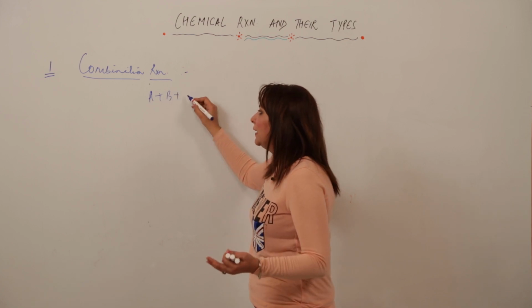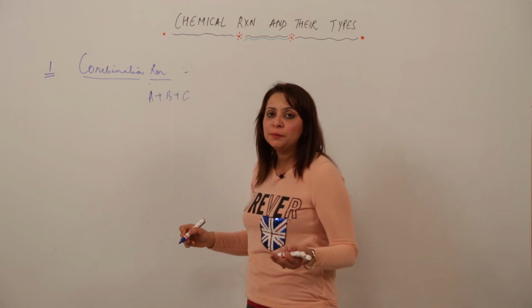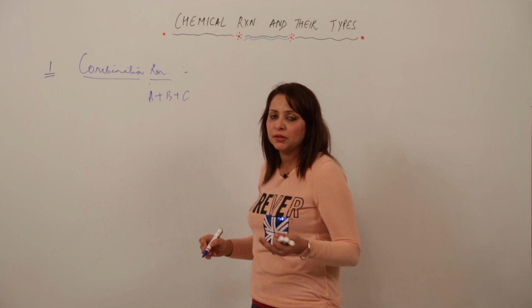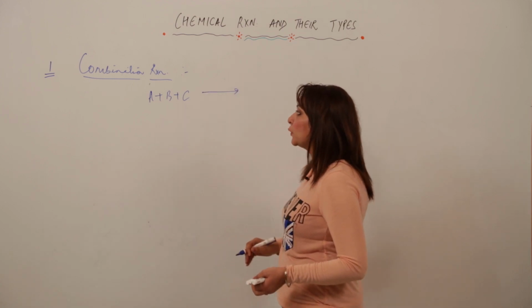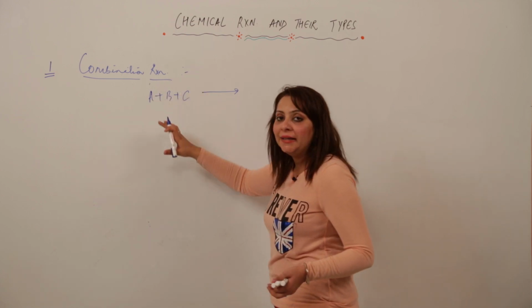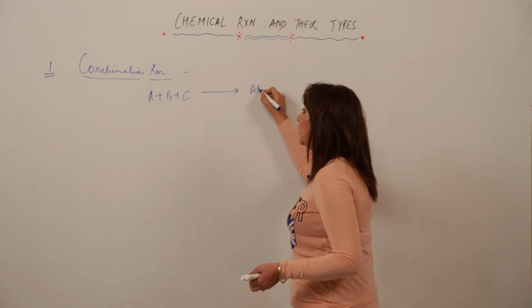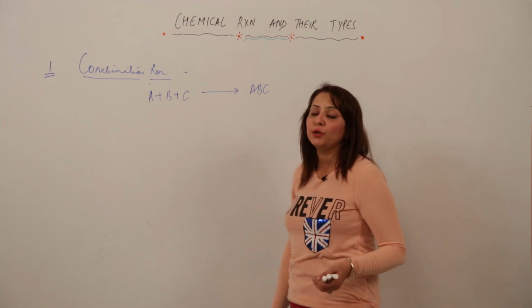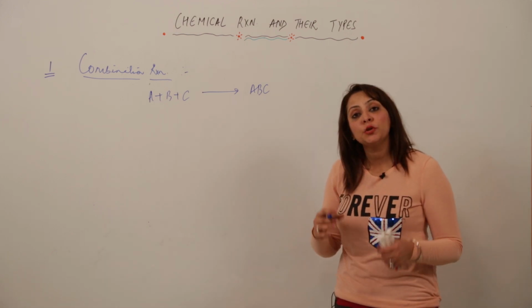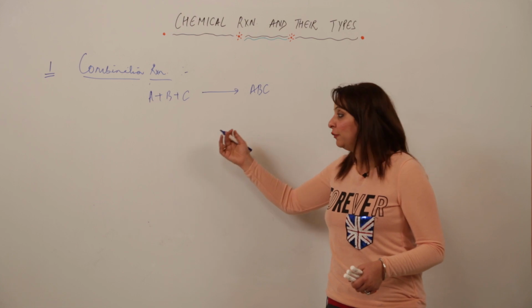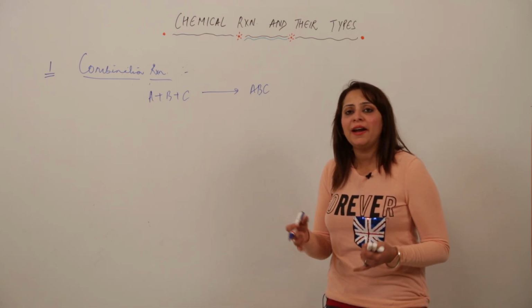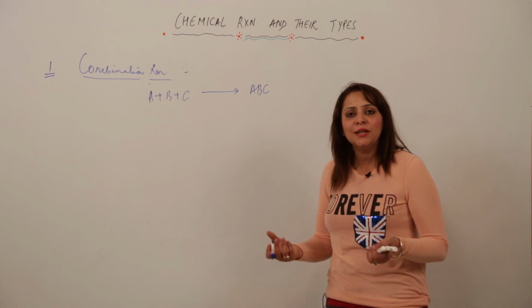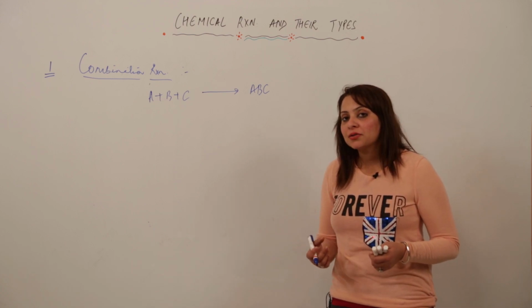Just keep in mind that in a combination reaction you can add 2 things, you can add 3 things, because 2 is the minimum and the maximum you can take up to any level. But the only criterion for the combination reaction is that they will be combining with each other, nothing will be eliminated. As many reactants as you add, they will unite to form a single product. As when we were making tea, we were adding the water, the milk, tea, sugar, everything just combined to form tea. Nothing was liberated. So that is also a combination reaction.